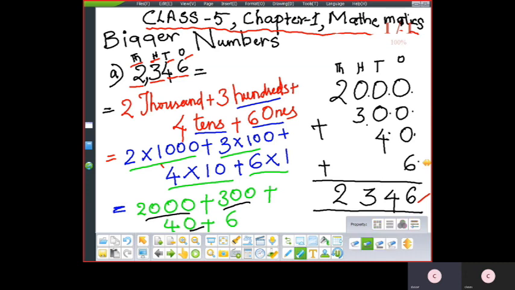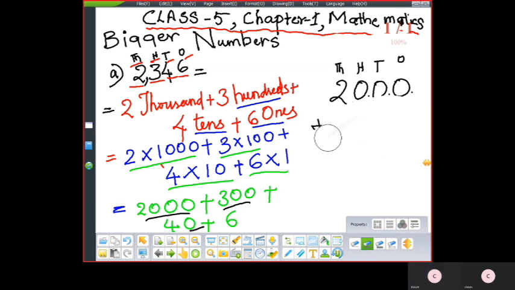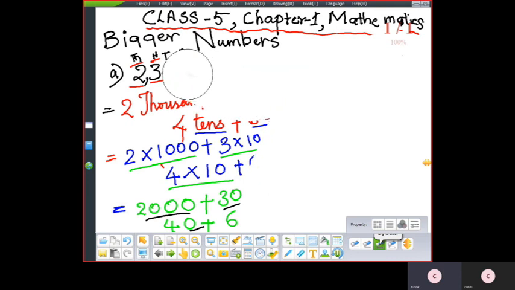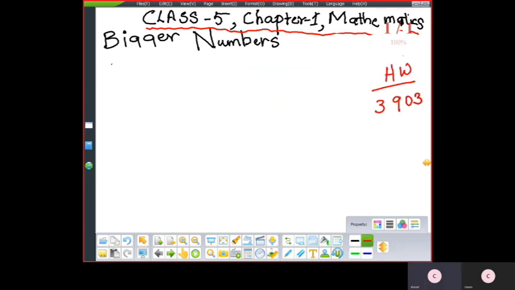So some more numbers I will give you as your homework, children. Try to do by yourselves. Just some 2 numbers I will give you. Finish it up. It will be easy for you. Write the expanded form in 3 ways for these numbers.